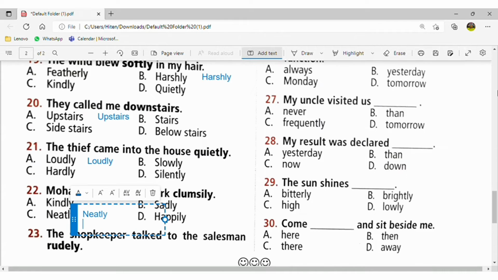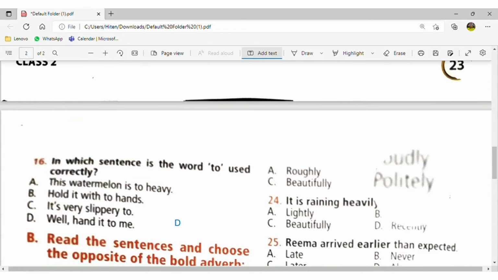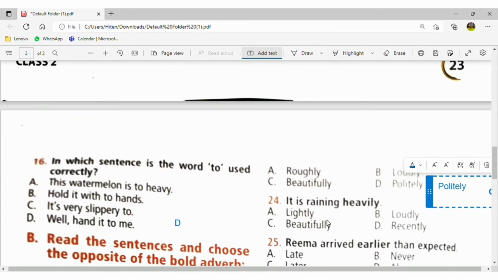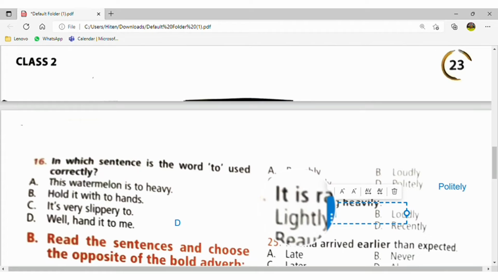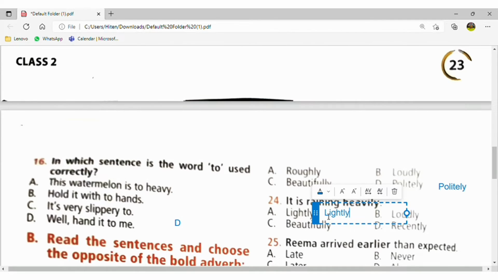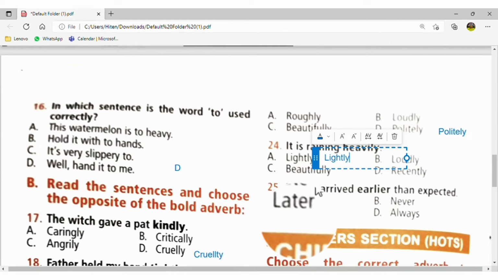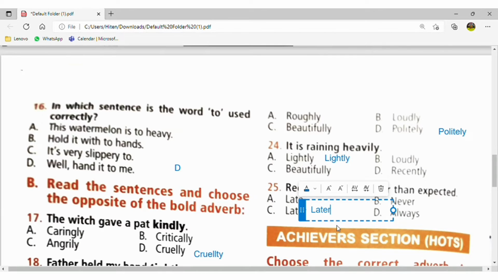The shopkeeper talked to the salesman rudely. So, rudely. It is raining heavily. The antonym of heavily will be lightly. Rima arrived earlier. The antonym of earlier will be later. That is, earlier is jaldi and later is late.